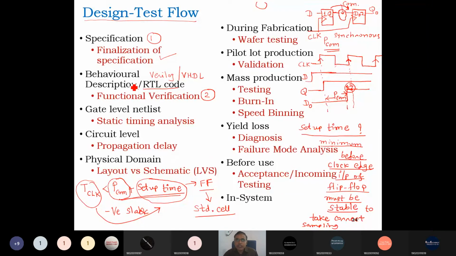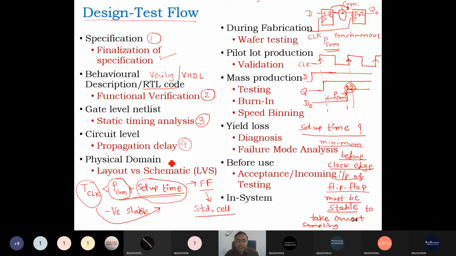So once our design is converted to the gate level netlist, we have to check whether it meets static timing analysis or not. This is the third step of testing in the VLSI design flow. Then this gate level netlist is converted by the tool into the circuit level netlist. Gate level netlist means it has the logic gates, and circuit level netlist implements the logic gates using NMOS and PMOS transistors. So it is called a circuit level netlist. At the circuit level netlist we have to check whether it meets the propagation delay or not.